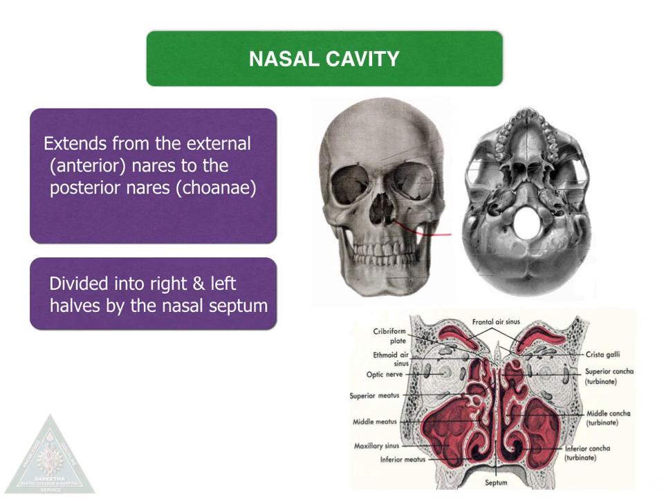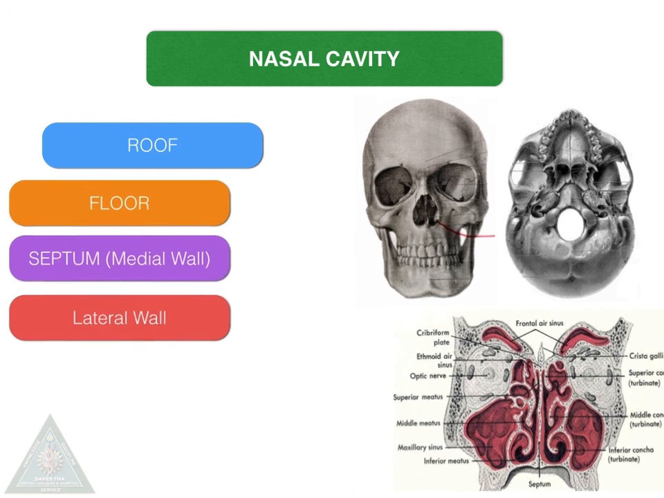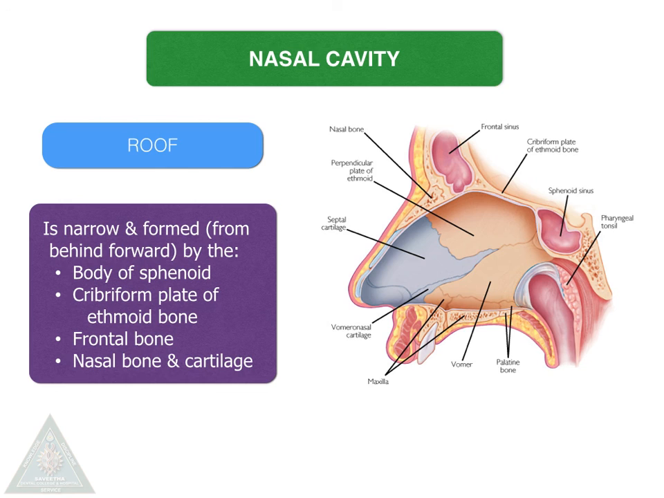Moving on to the nasal cavity, it extends from the anterior nares to the posterior nasal aperture. It is divided into right and left halves by the nasal septum. Each half has a roof, floor, septum or medial wall, and lateral wall, and it measures about 5 centimeters in height, 5 to 7 centimeters in length, and 1.5 centimeters in width near the floor and 1 to 2 millimeters in width near the roof.